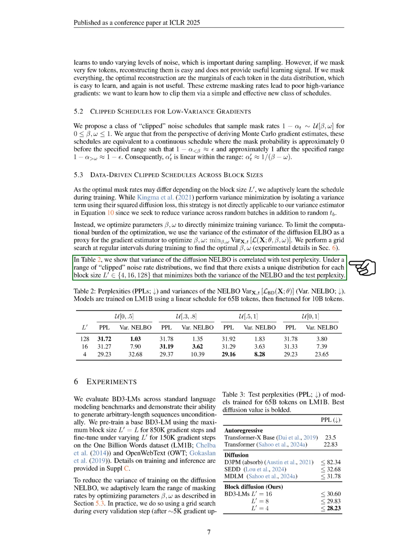Our findings show that the variance of the diffusion NELBO correlates with test perplexity, and we discover a unique distribution for each block size that minimizes both the NELBO variance and test perplexity.